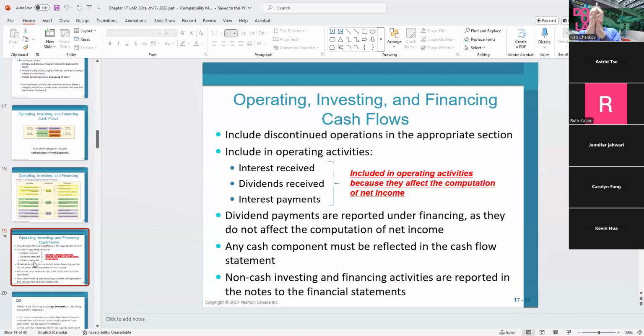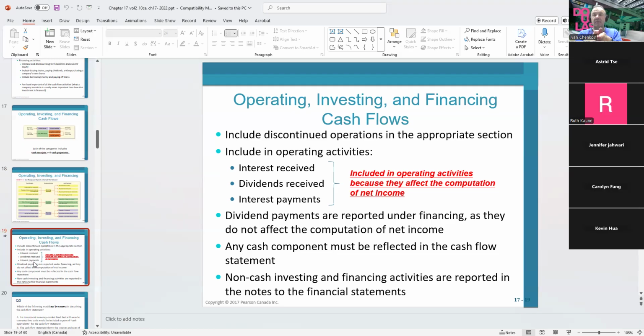Now, what we have to understand about operating activity: we're going to include discontinued operations in the appropriate sections. In the operating activity, we include the interest that we're receiving, the dividends that we're receiving, and the interest that we're paying.